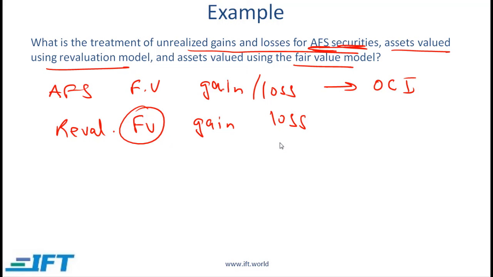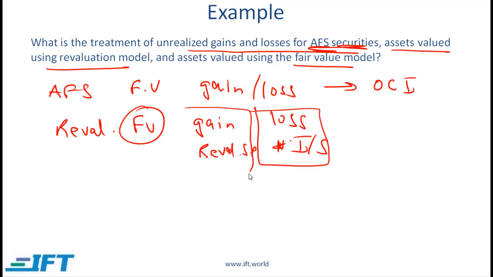Losses need to be shown as a loss in the income statement, whereas gains are shown straight in the equity segment as a revaluation surplus. This is part of other comprehensive income. So notice with the revaluation model, gains and losses are treated slightly differently. We need to use both the income statement as well as OCI.